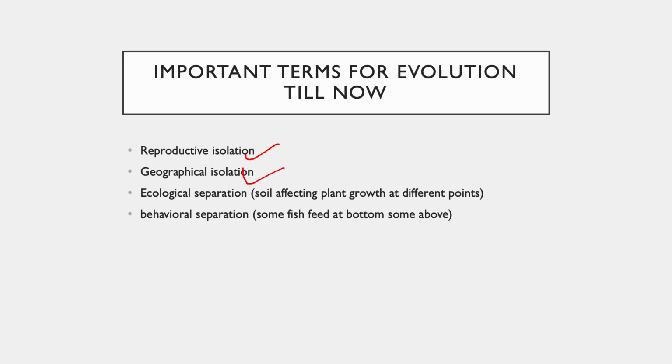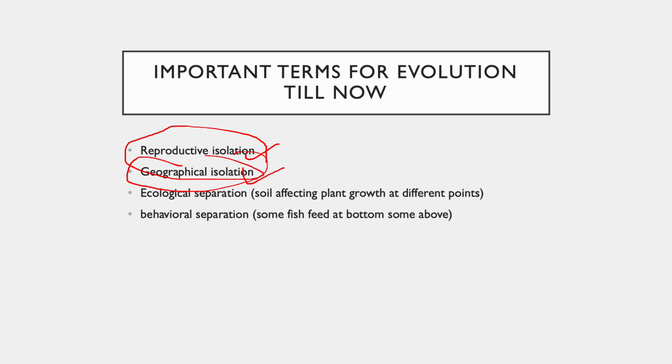So two sets of populations in a particular area get separated and can form new species because they cannot mate with each other. But a more scientific term to use in that case is reproductive isolation.